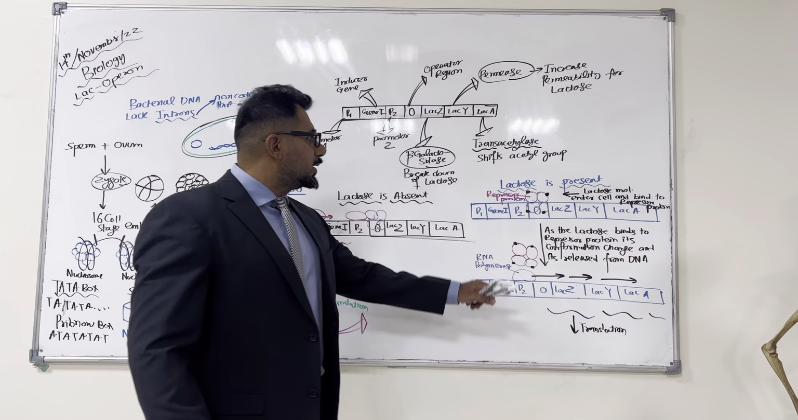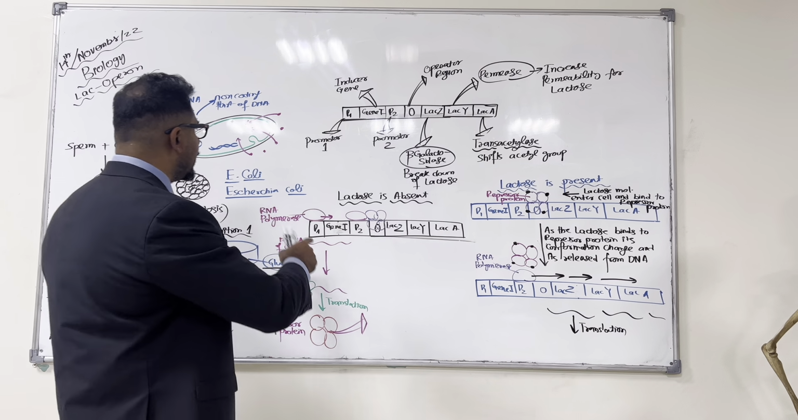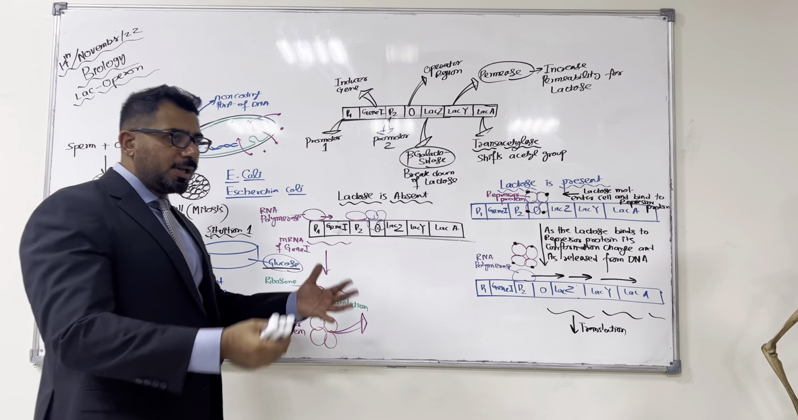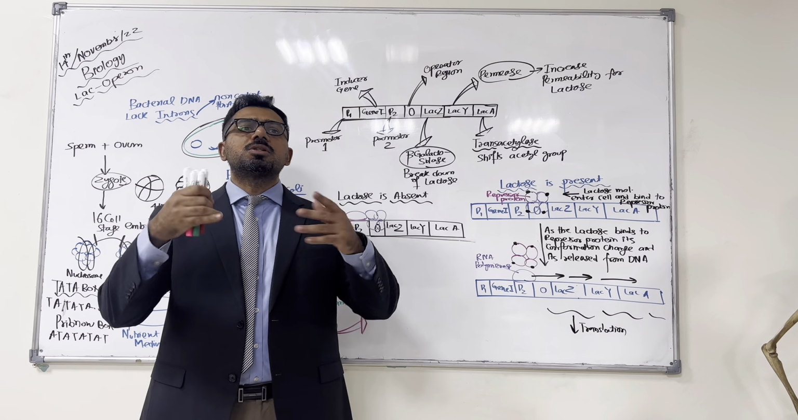Now what will happen? As the permease is formed, it will allow more and more entry of lactose, right? And these two enzymes will help in breakdown of the lactose. Their job is helping in breakdown of lactose, but this enzyme is only helping in intake. Got it? Now eventually, all the lactose present in the surroundings will come inside and will be used up.